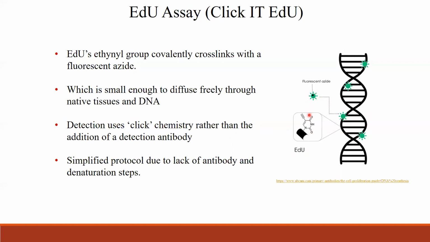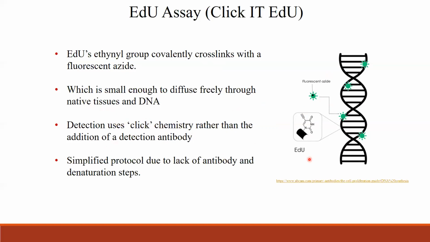Then instead of an antibody, you have the fluorescent azide, which is a smaller molecule that can penetrate the double-stranded DNA to bind the EdU. And you don't need the step of denaturation of the DNA.